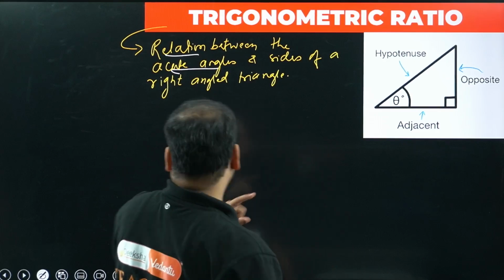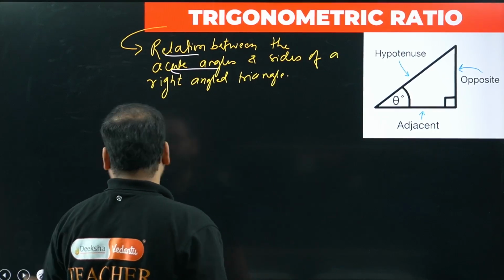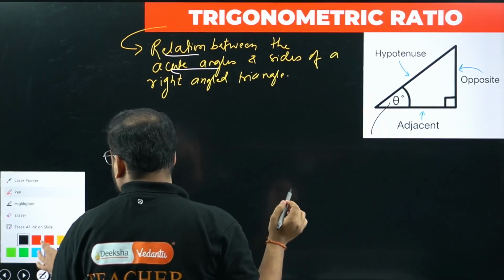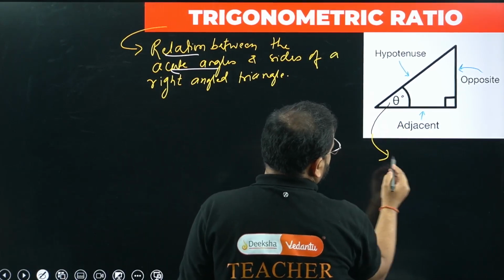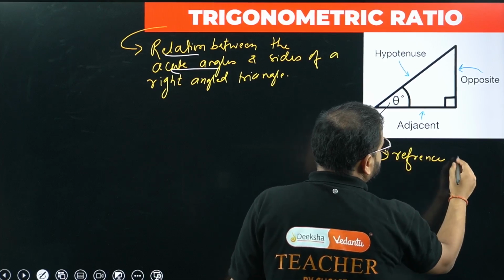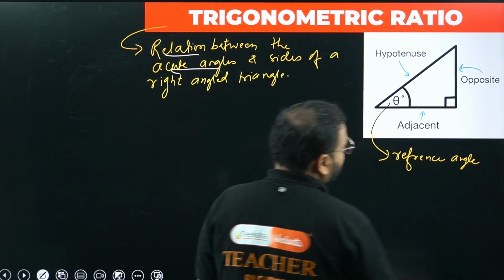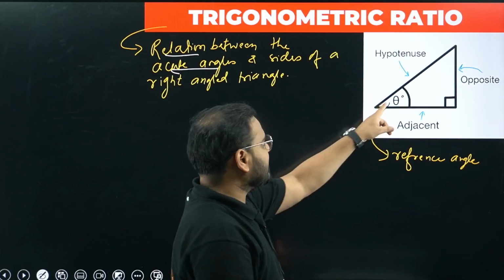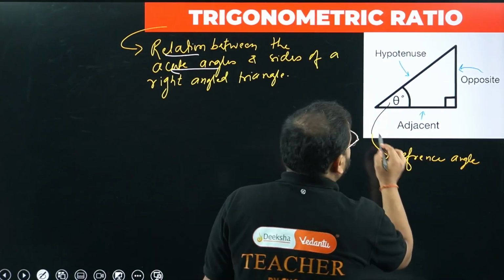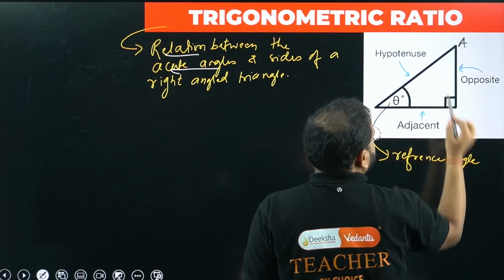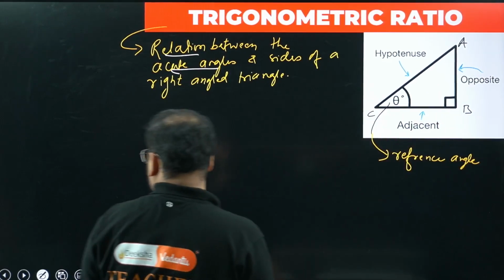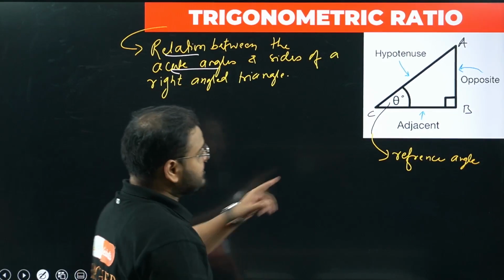If you look at the figure alongside, this angle theta is called the reference angle. If theta is taken as the reference angle, let me name the sides: this one A, this B, and this C. Then I can write the ratios with respect to the reference angle theta.